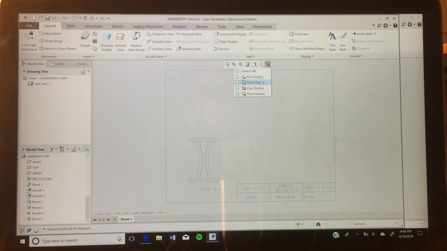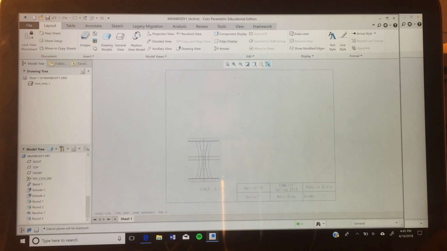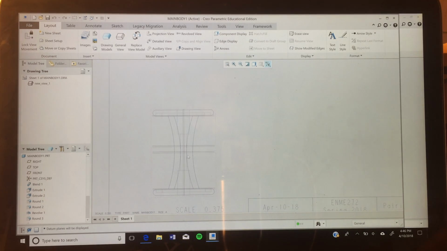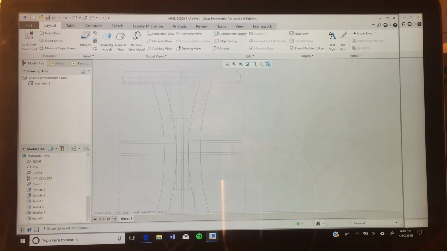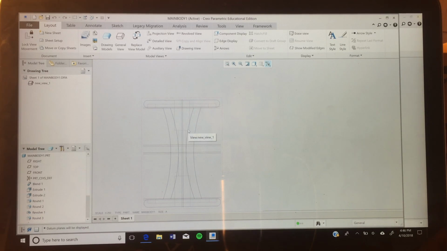And we want to show these datum planes because it will make it easier. Alright, so what we have here, that's odd, why are there two? 3.5. Yeah, I'm not sure why there's two. Anyway,